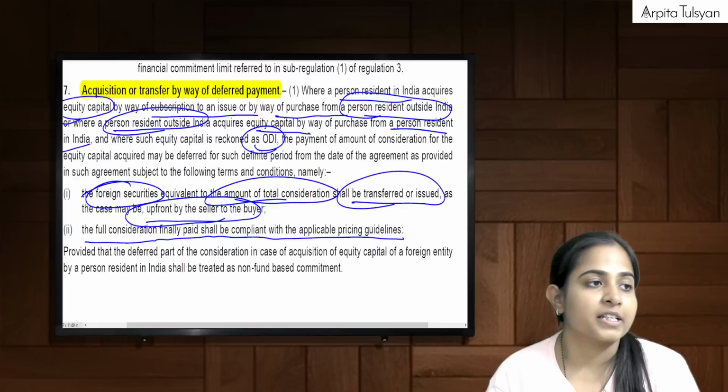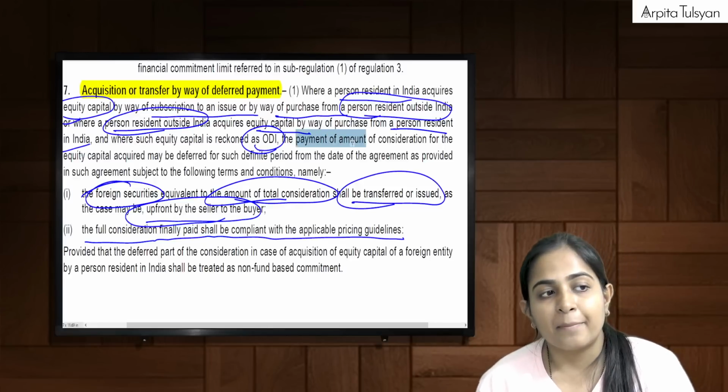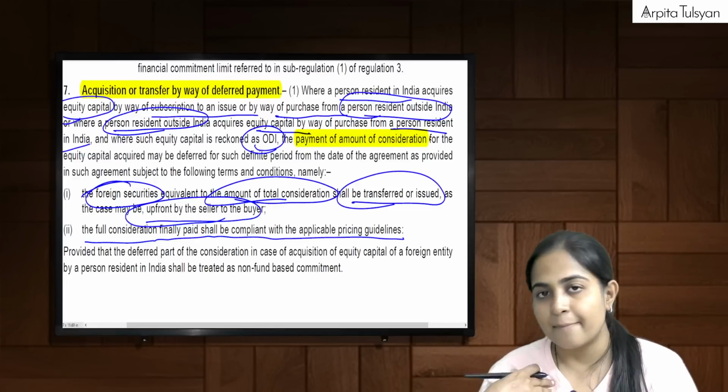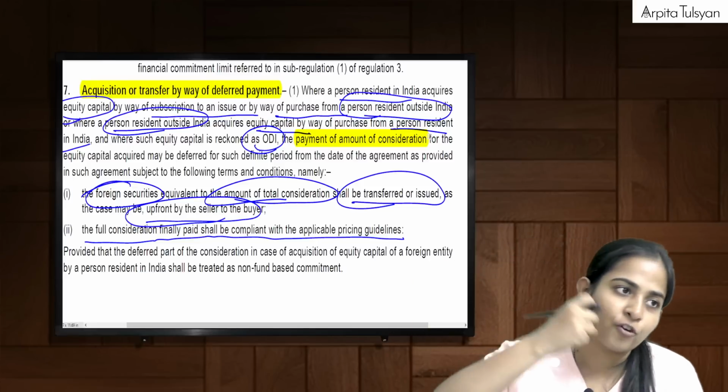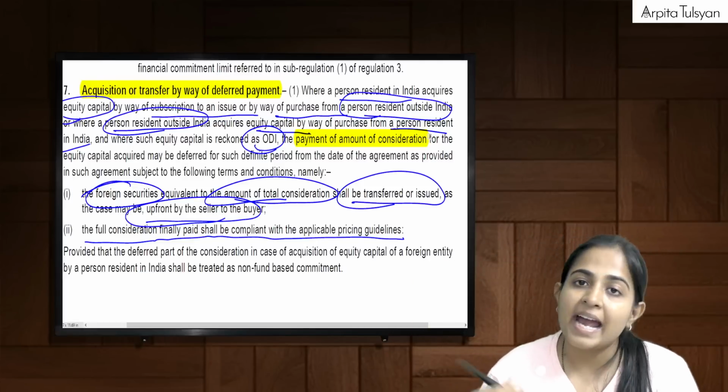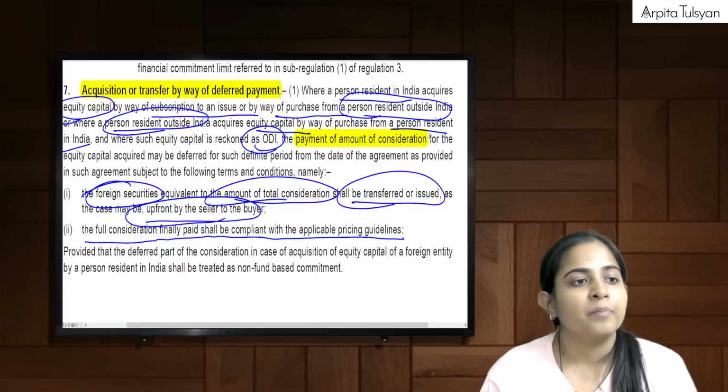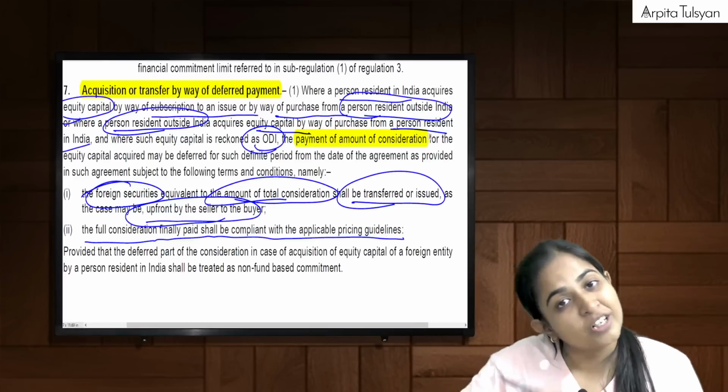So see the words, now everyone with me. The payment of amount of consideration. Example, a PRI is acquiring from a PROI, means I have to pay. In the other case, I will have to receive it.